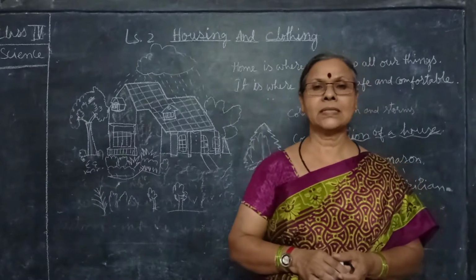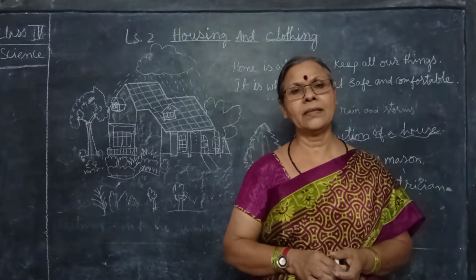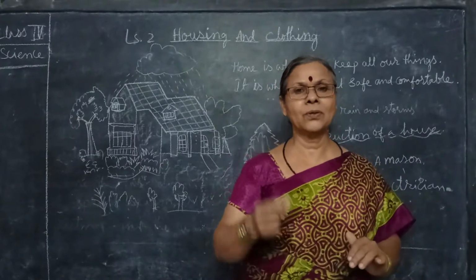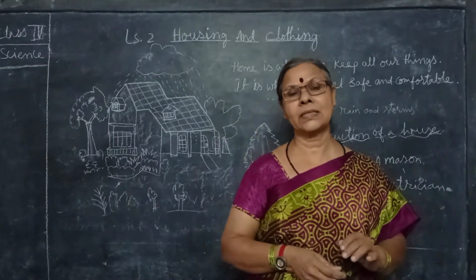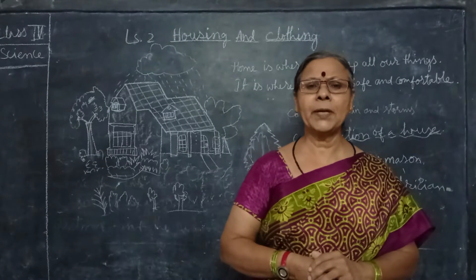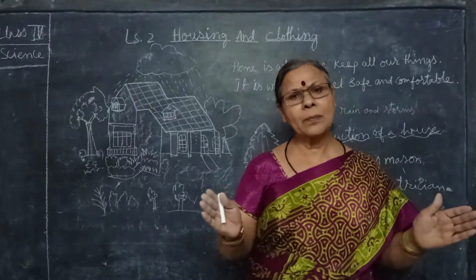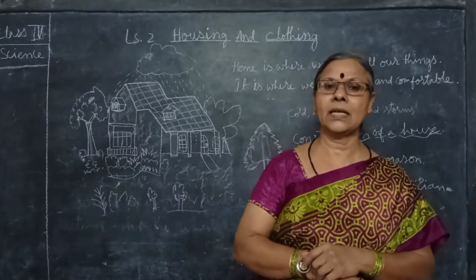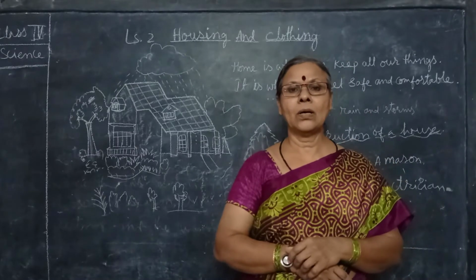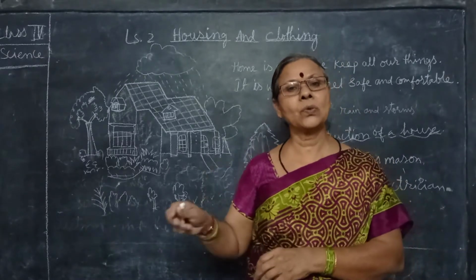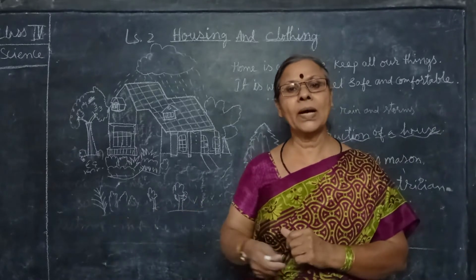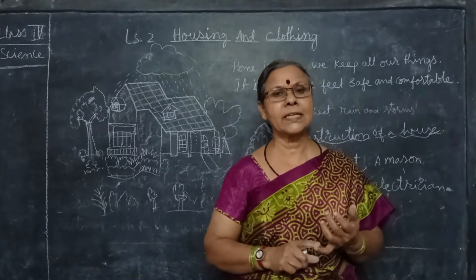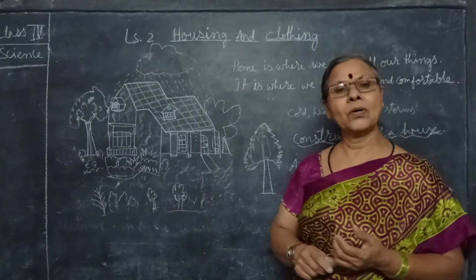So all our brothers and sisters feel very happy. And we will be playing in the compound also, isn't it? We will be planting trees, many more trees, flowering plants, fruit plants and all. We keep the surroundings neat and clean. We cannot go on the roadside and do all those things. We cannot sit at the footpath, or stand, or cook on the roadside in the open place. Why can we not cook in the open place? What will happen? Those are the disadvantages we will also study, and in this we will study about a house.